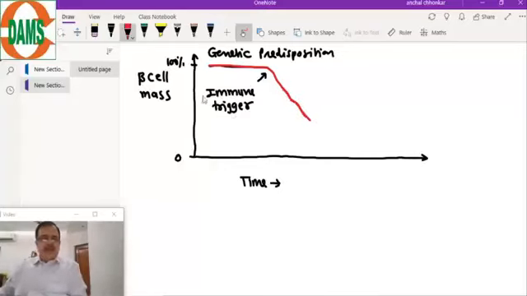Now this is the cutoff, and we take the cutoff of beta cell mass to be 20%, below which diabetes will occur. This is the usual cutoff.